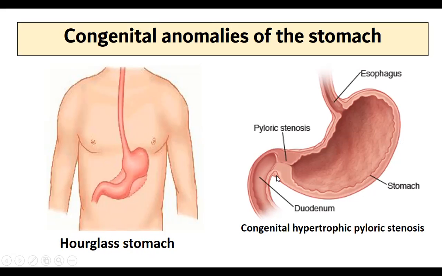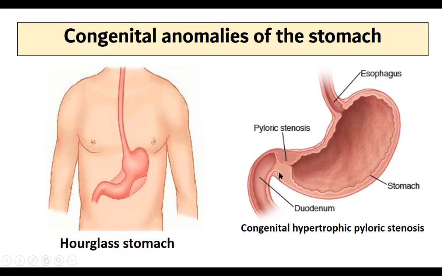The second important condition, especially seen in very young children with severe vomiting and regurgitation of food, is pyloric stenosis, due to the increased development of the pyloric part, where it totally blocks. The pyloric part becomes stenosed, meaning narrowed, and the food doesn't enter into the duodenum because of the thickening of this sphincter here. So there will be regurgitation, vomiting, and the child starts losing weight and many other problems.